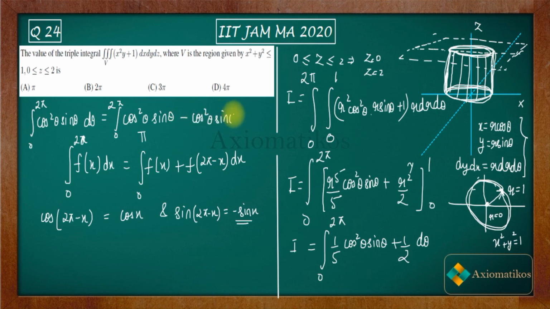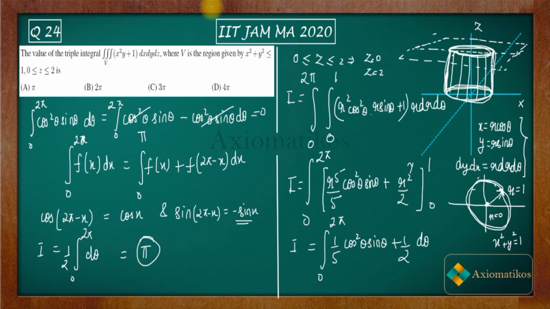Are you getting my point? So this thing is cancelled, and you will get 0 from this integral. So you have only 1 by 2 of the integral from 0 to 2 pi of d theta. After integrating this you will get pi.